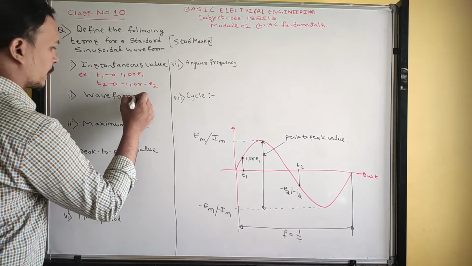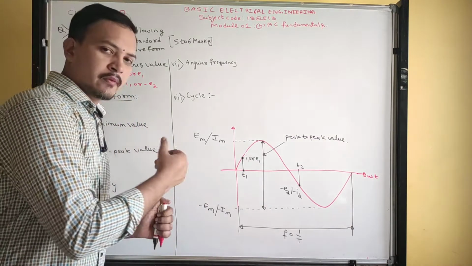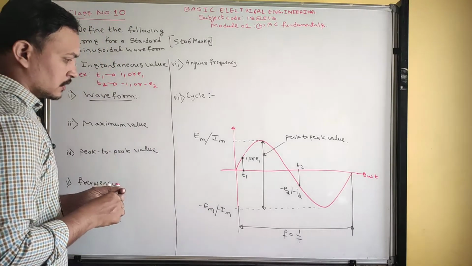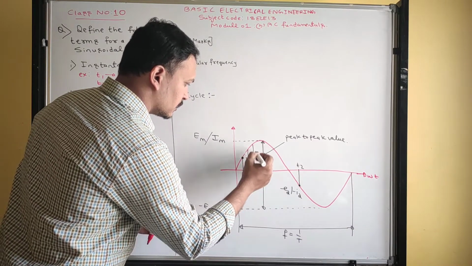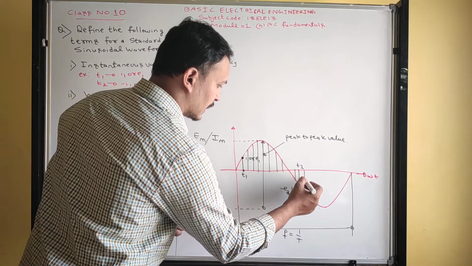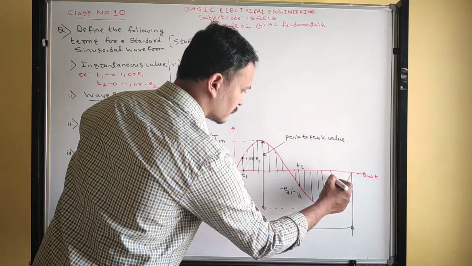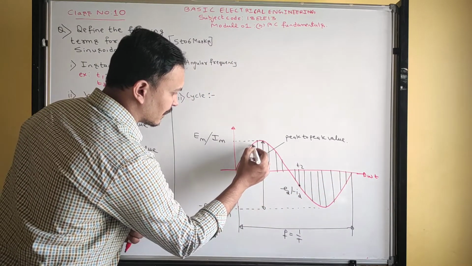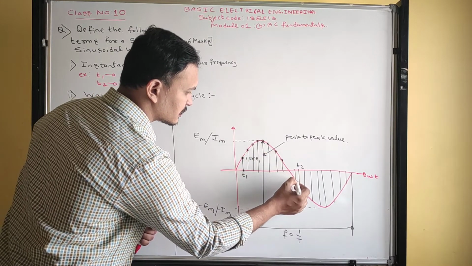Next, waveform. So define waveform. Is waveform what is written on the board? No, not like that. See, we have so many instants, like this. By joining all the instantaneous values, like this, you can write it. So don't write these lines in your notebook. It is only for understanding. At each and every instant, there is a value. At each and every instant, we have instantaneous values.